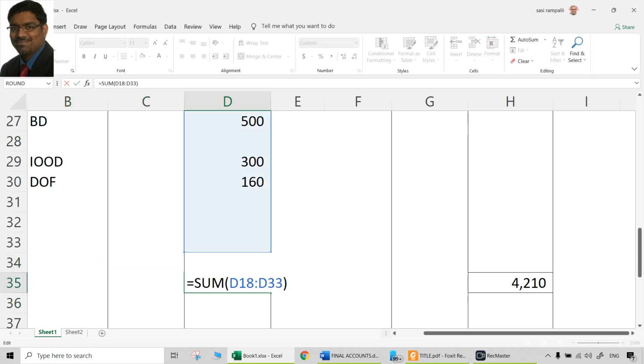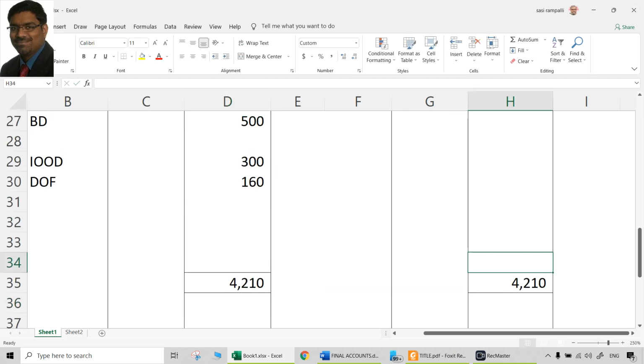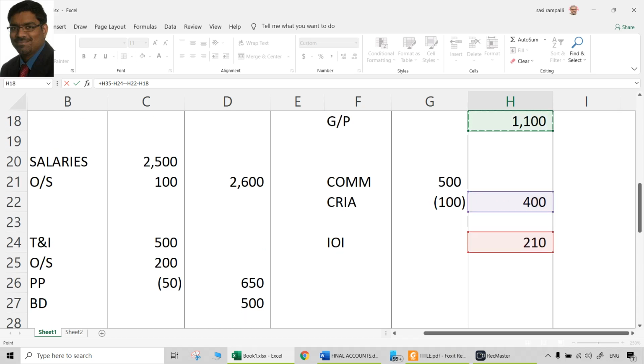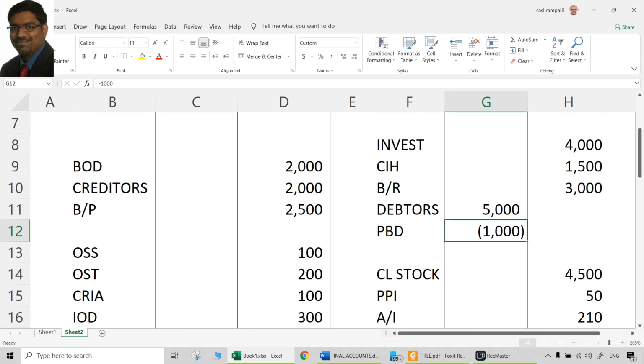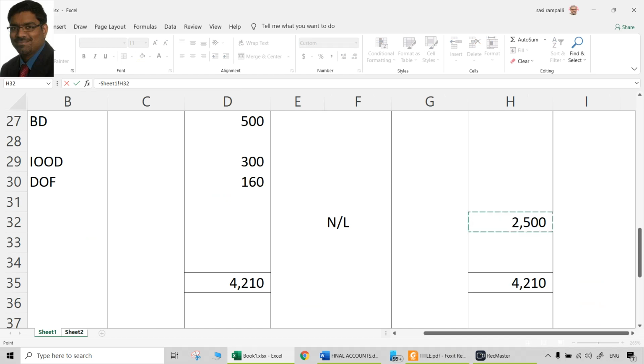So all these items total, if you do it manually, the total of all the debit side is 4,210. So now net loss will be how much? So by net loss, that will be 4,210 minus the various incomes. So that is 2500 net loss. Since it is a loss, it has to be reduced from capital. Net loss reduced from capital. How much amount? Same amount, 2500.